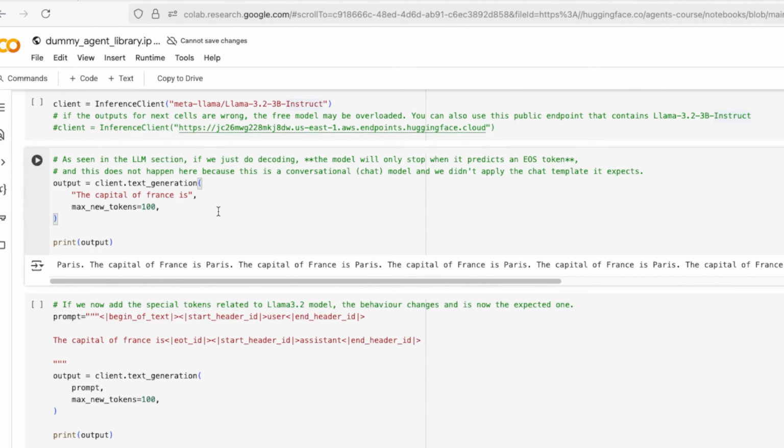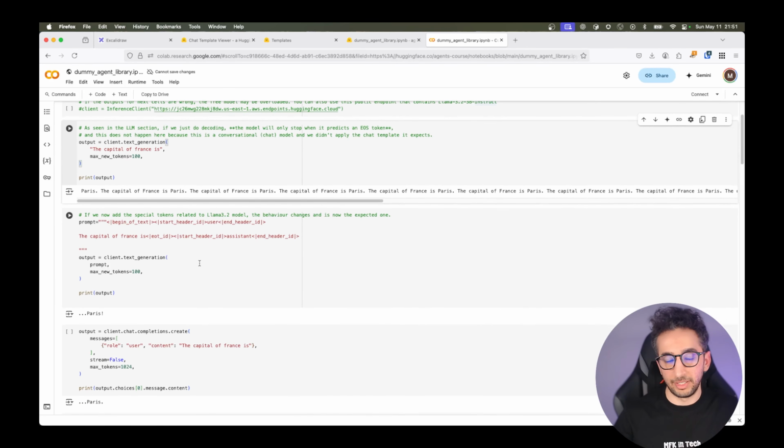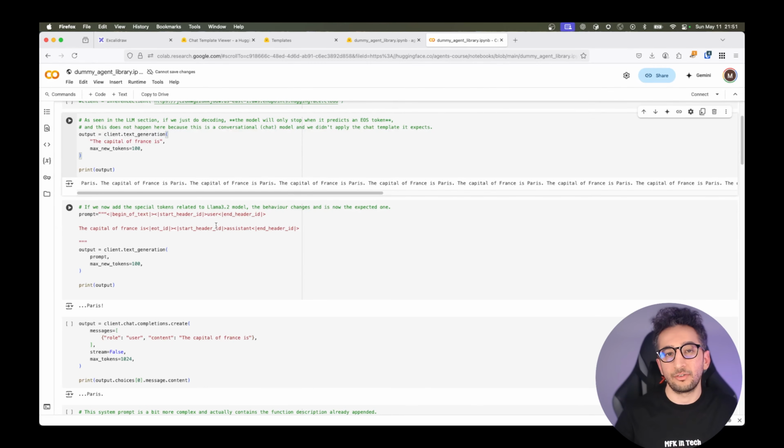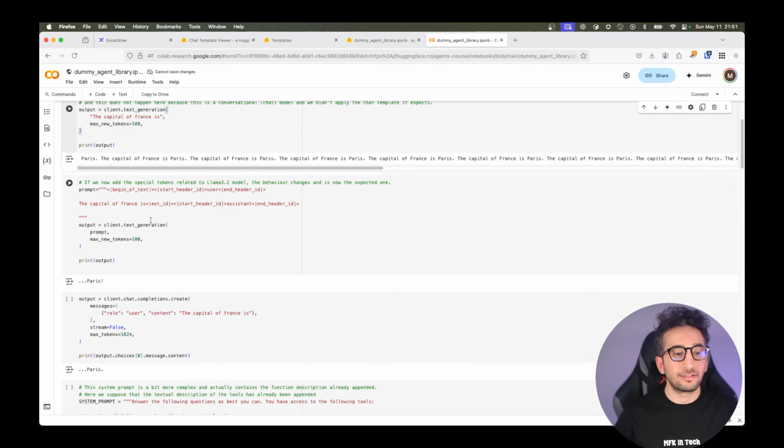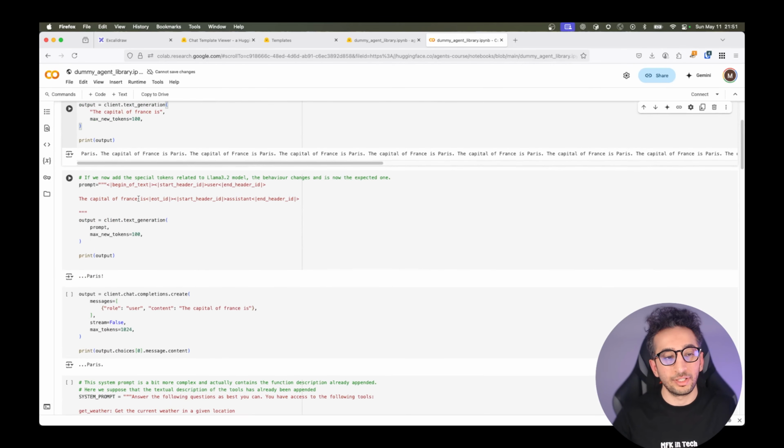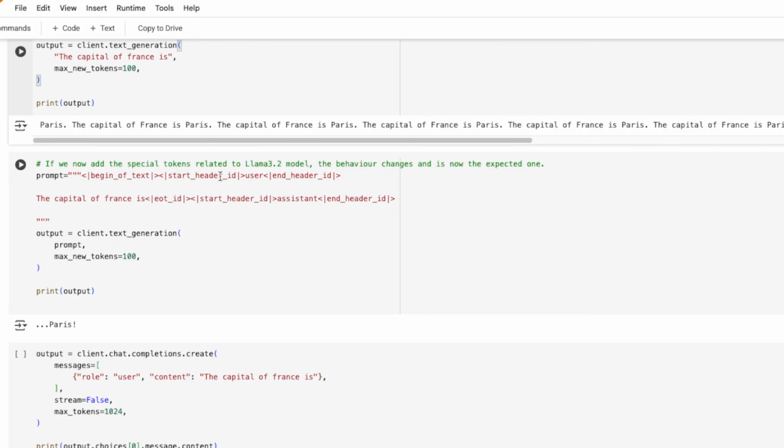So in order to get a clear response, we need to create a chat template first. So now let's add a chat template. This is like creating our agent with an LLM. We have an LLM, Meta Llama, and now we are creating our chat template and saying, okay, this is the beginning of the text, and this is the start header ID.